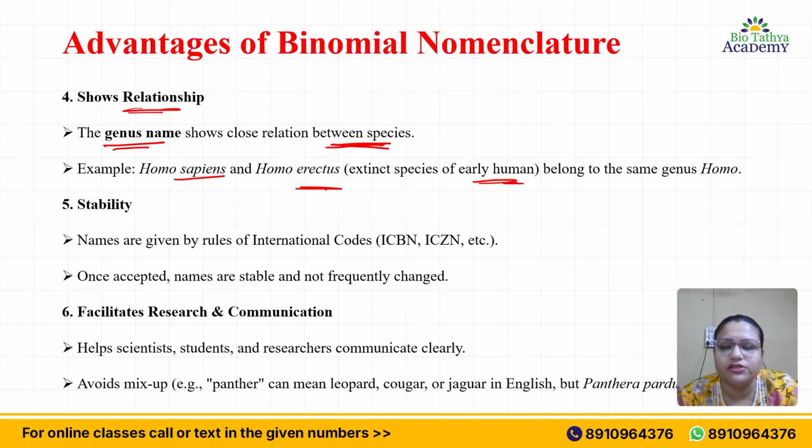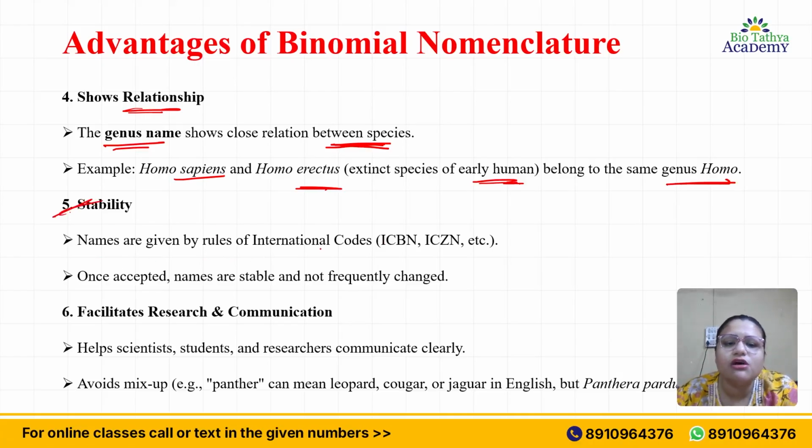The species differs, but the genus is Lactobacillus. So we can understand that this will contain the features of the Lactobacillus bacteria. Because the species name differs, the name is different, but the genus is the same. It belongs to the same genus Homo.